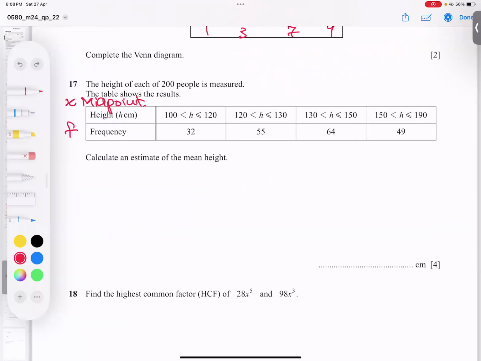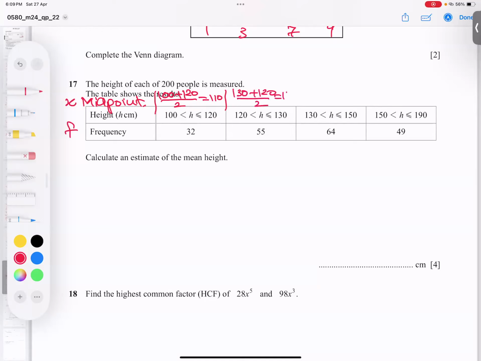How to find it? Some students make mistakes in this. Sometimes they add, sometimes they subtract, but I tell you, add them and divide by 2. Add these 2 values and divide by 2, I got 110. This is the value of the first column. How to find this one, students? 130 plus 120 divided by 2.